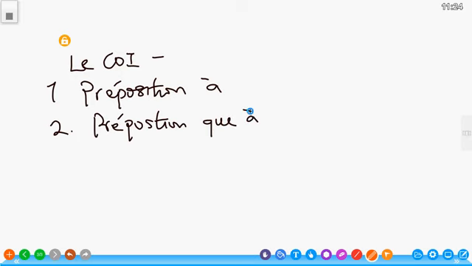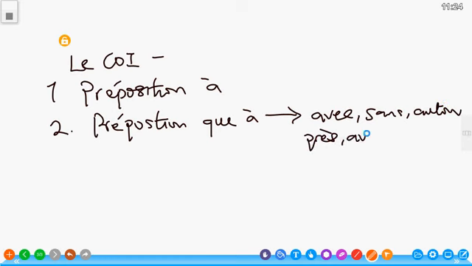Les prépositions autres que à. That is, we can have avec, sans, au-dessus, près, avant, après, and so on. So basically, when we talk of COD, you are not looking at prepositions. When we talk of COI, we have the preposition à or other prepositions in front of the object.